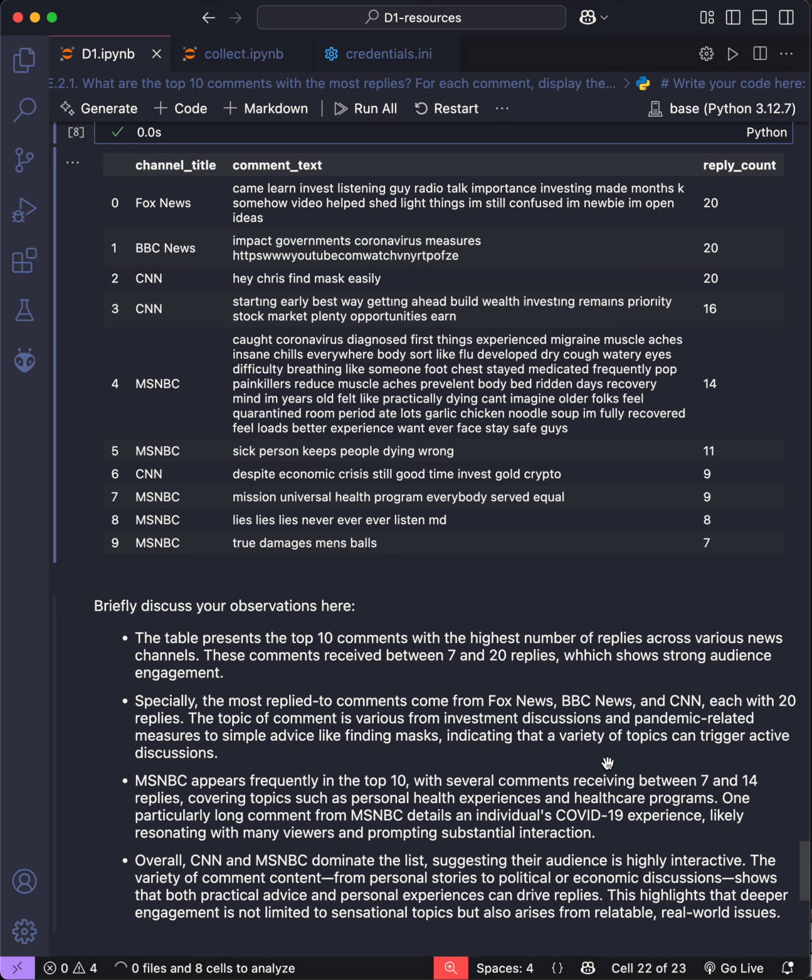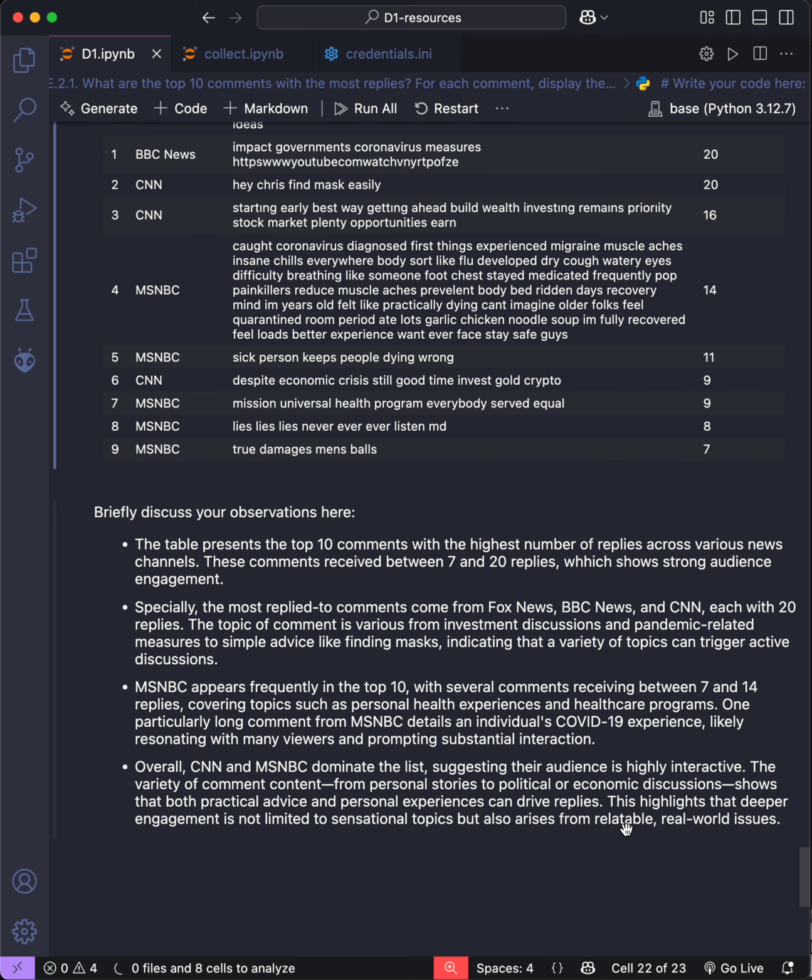MSNBC appears frequently in the top 10, with several comments receiving between 7 and 14 replies covering topics such as personal health experience and healthcare programs. One particularly long comment from MSNBC details an individual's COVID-19 experience, likely resonating with many viewers and prompting substantial interaction.